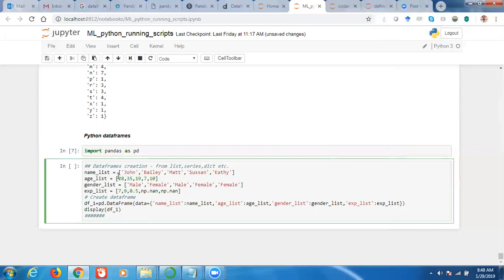Name list is a list, age list, all of them are lists, as you can see. After storing them in lists, we can create a data frame like this. So what is this one? This is a dictionary. I want to create my data frame like that.